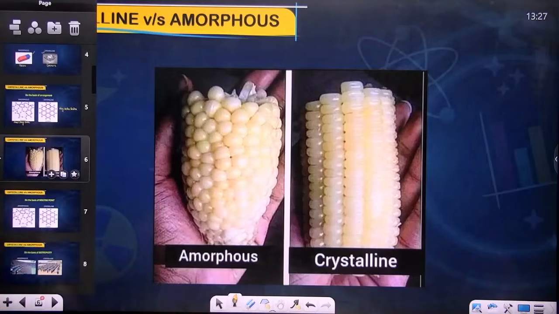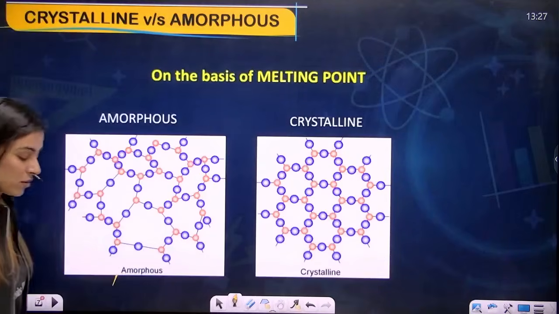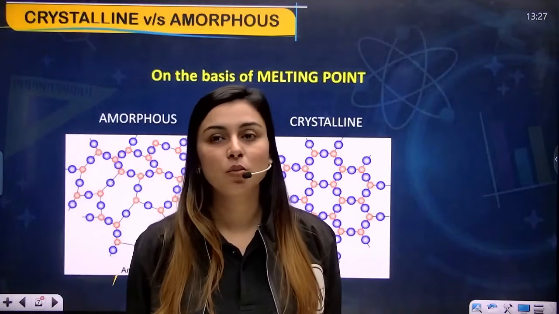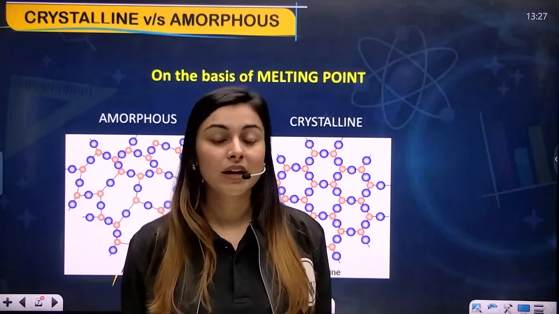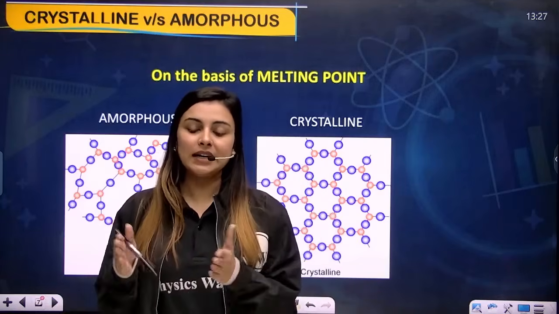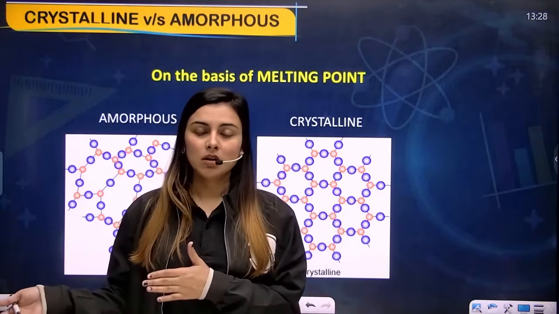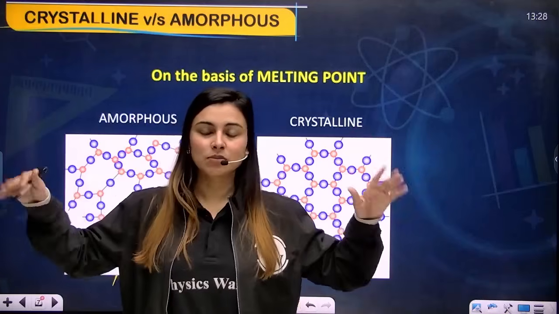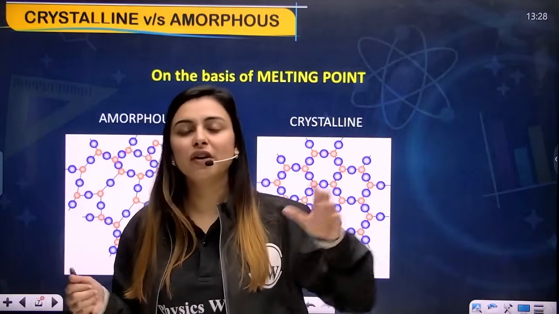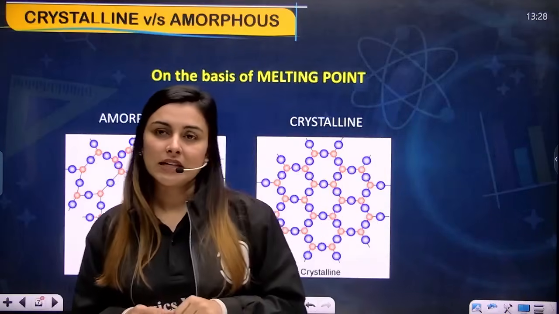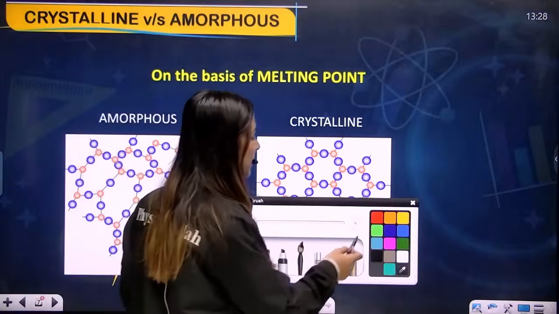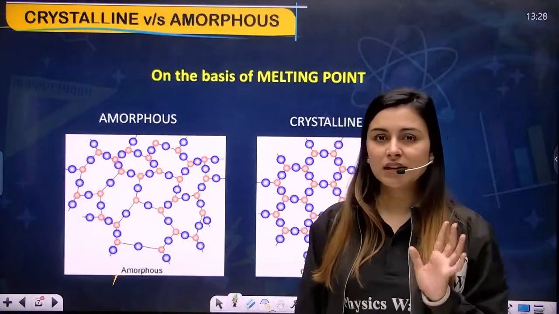Now let's move forward. Next is, my dear students, on the basis of melting point. Many a times you can differentiate between crystalline solids and amorphous solids on the basis of melting point. Now, since you know that in crystalline solid, the arrangement is ordered, the particles are at equal distance from each other at all the ranges, right? Yes, but for amorphous solids, somewhere particles are very closer to each other, somewhere particles are very far apart from each other, right? Yes. So now you'll understand the difference, my dear students. If you talk about the melting point, it actually depends on the force of interaction.